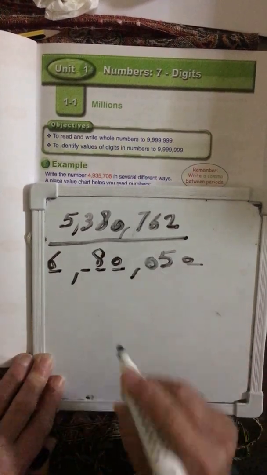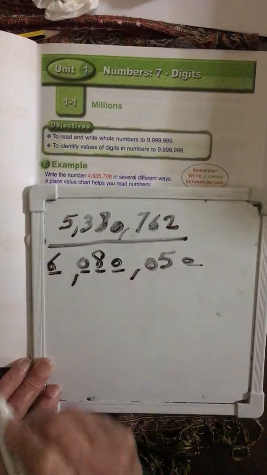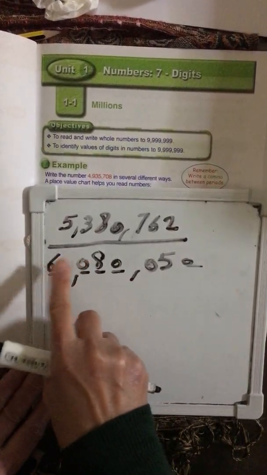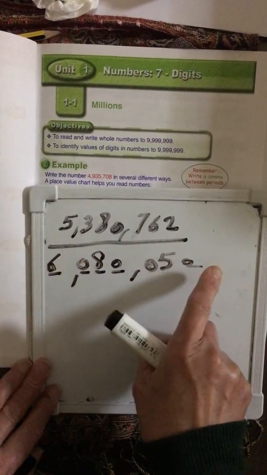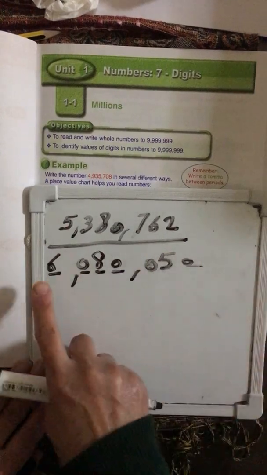So my number is 6 millions. What about this place? I should put 0 to keep this place in hundreds. If you don't write it, this 6 will move here. So your number will become wrong. The places you are not using, you should put 0.